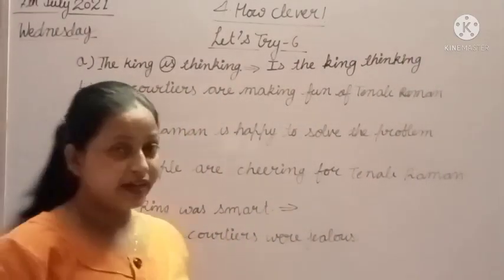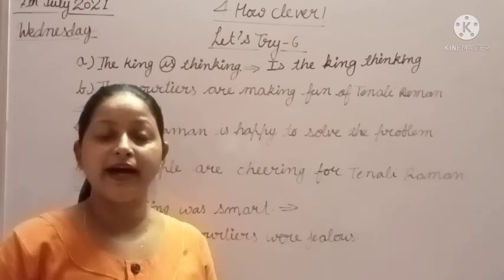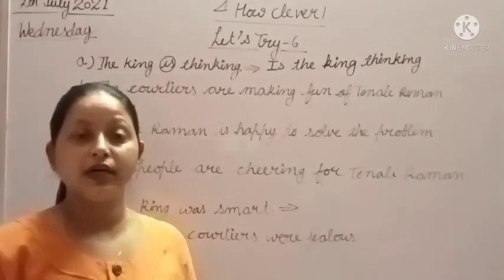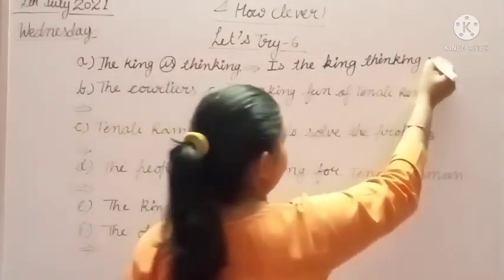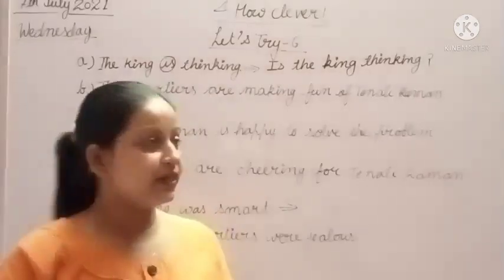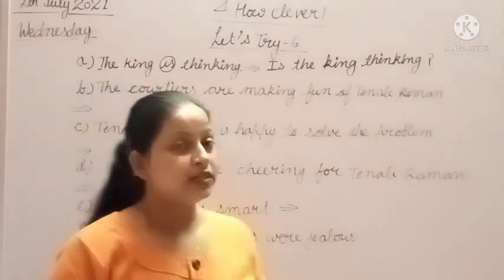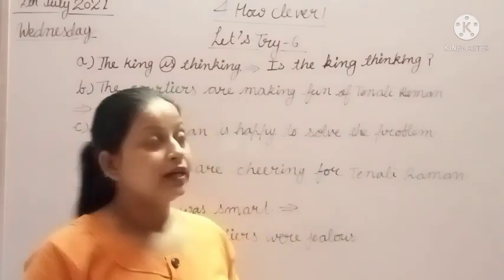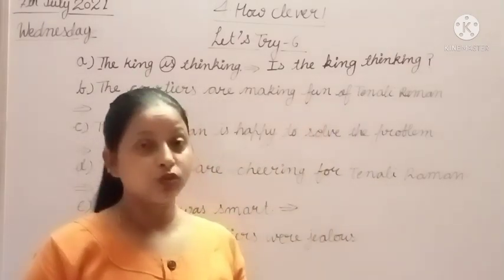When we write a sentence that starts with a helping verb, it means it is an asking sentence, and we have to put a question mark at the end of this type of sentence. Now, yes students, is the king thinking? It means, क्या king सोच रहा है?